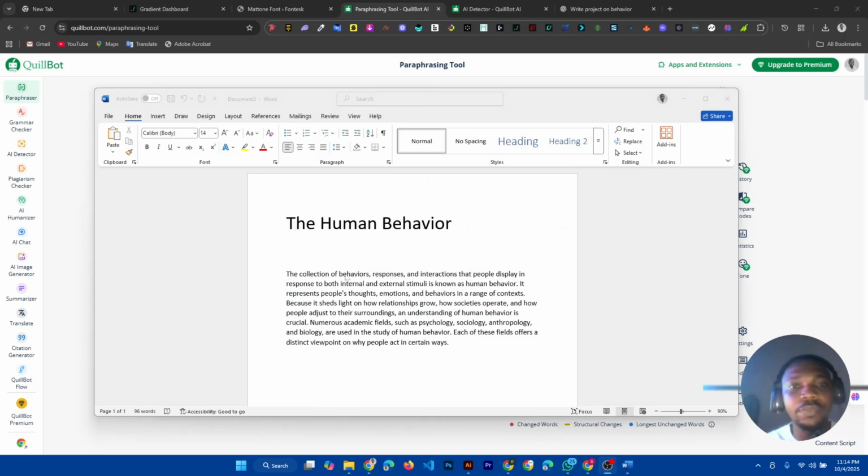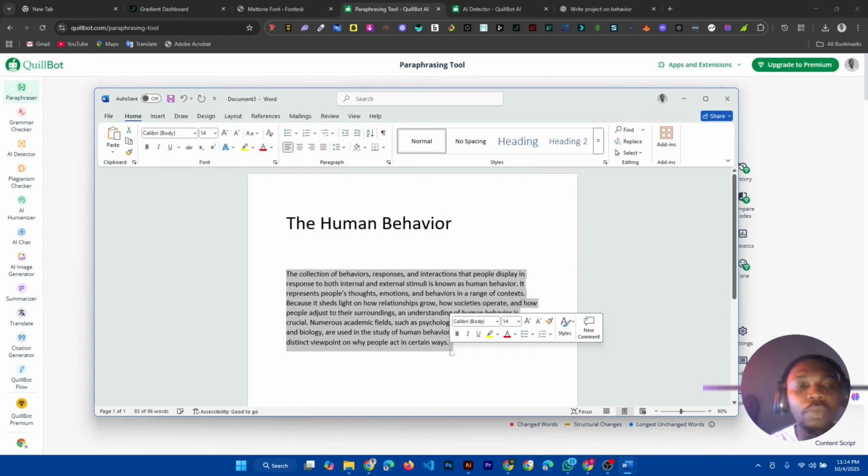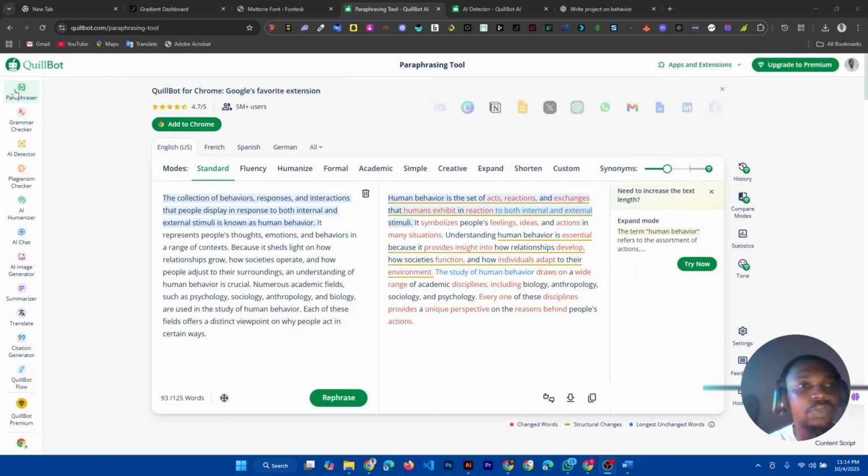Let's say this particular project work is another person's work, but I want to use this first sentence in my own work. I'm not just going to copy directly like this. If I copy and paste it that way, the plagiarism score will be very high. So what I'm going to do is copy the particular text, then go to Keyboard and click on paraphraser.